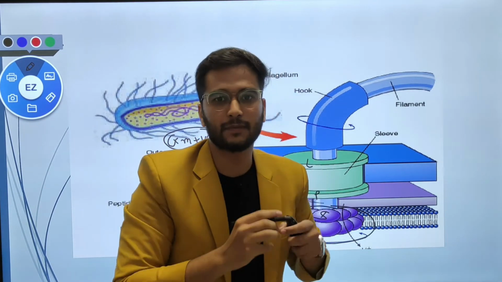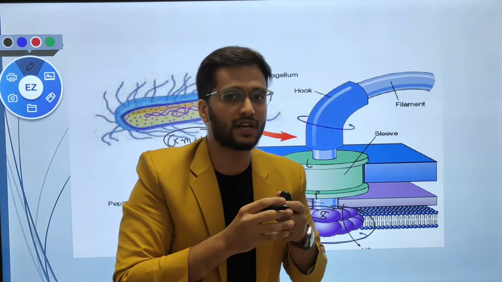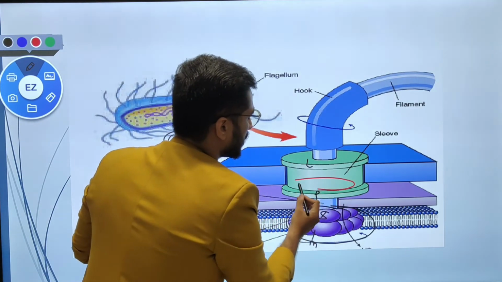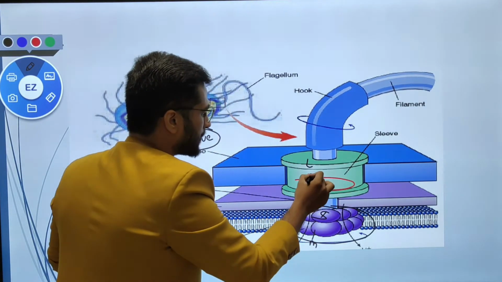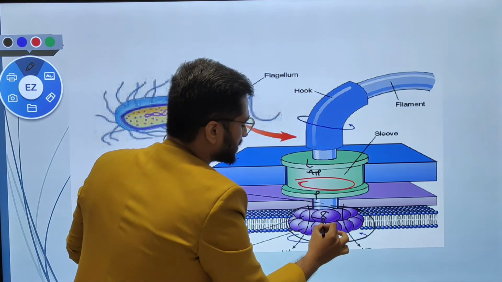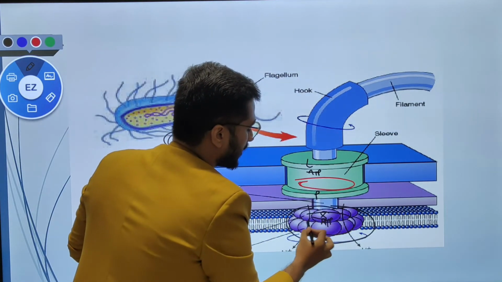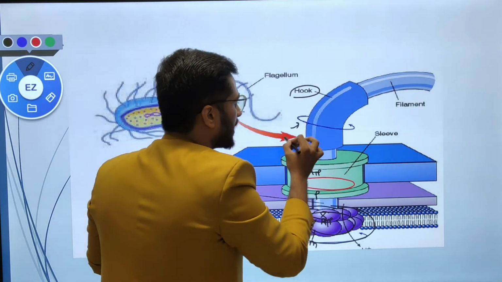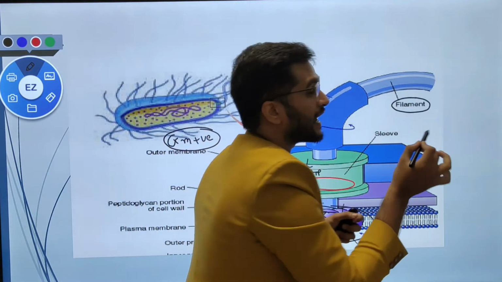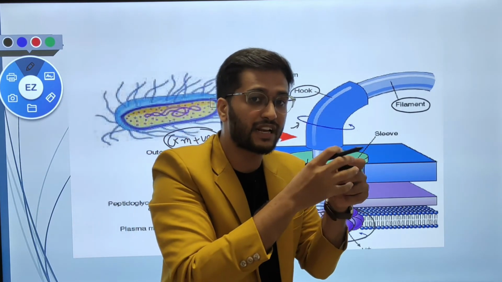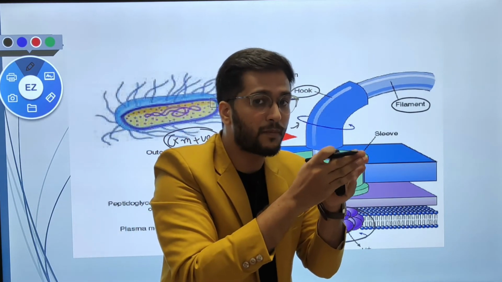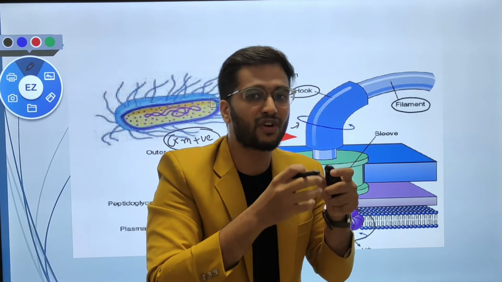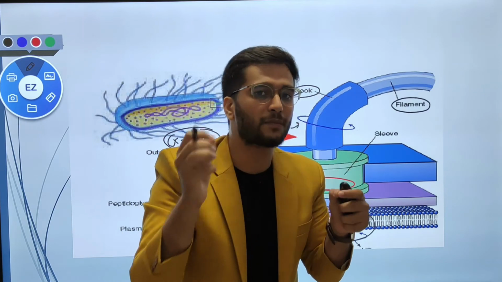But what about the mechanism, how do they move from one place to another? The mechanism is very simple. Whenever we give energy to the basal body in the form of ATP, then in the presence of ATP's energy, the basal body will rotate. Due to the rotation of the basal body, rotation of the hook occurs, and due to rotation of the hook, the filament will also rotate, and the rotated filament will give the energy to move from one place to another place. So this is the mechanism required for the movement of bacteria from one place to another.